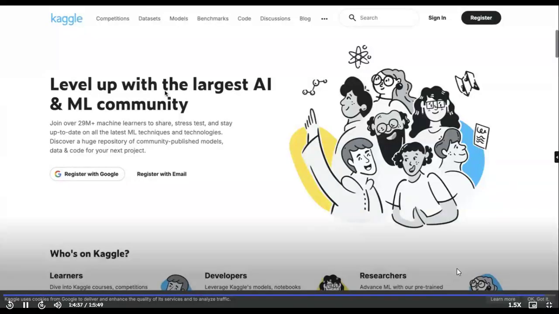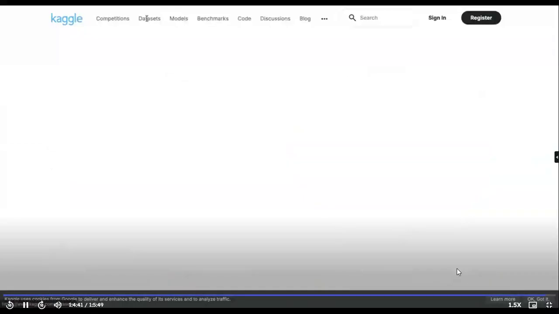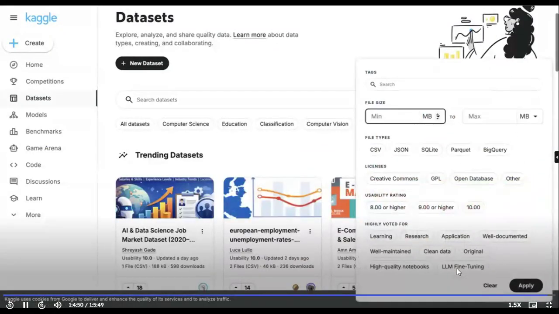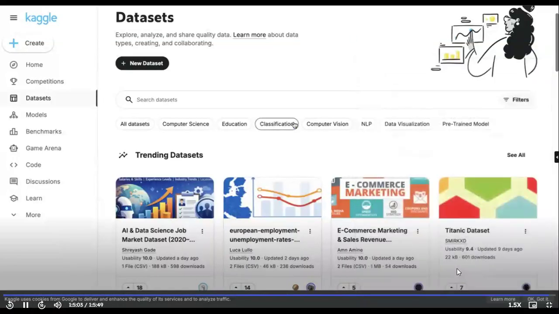This is how you can do it. It's a beautiful platform with lots of good data sets that you can use for your analysis. For Excel, I would recommend you go here and put a filter from 10 to 50 MB. Take CSV files, learning and application based, and press enter. You will get some good case studies.